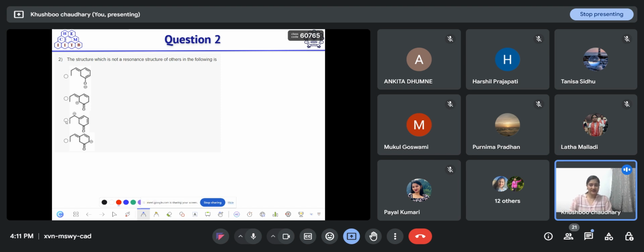So this is the next question. The structure which is not a resonating structure of the others in the following question is. So take your pen and paper and write all the possible resonating structures for this molecule, and then find out which option is not a resonant structure of the other, and tell me the answer. Everyone, take your time and please give answers.